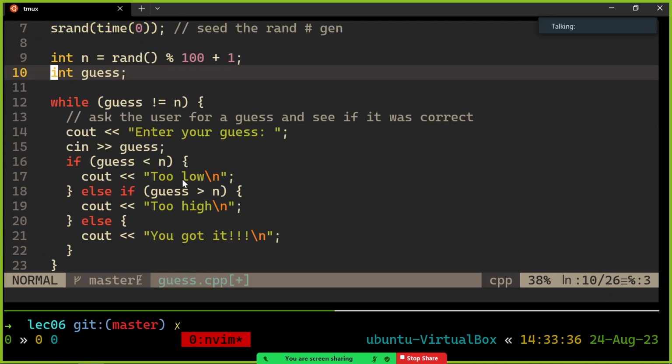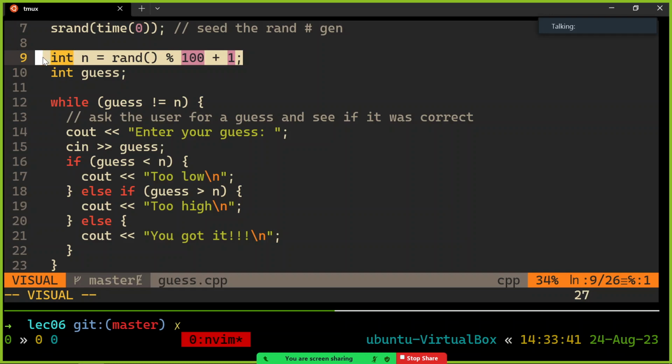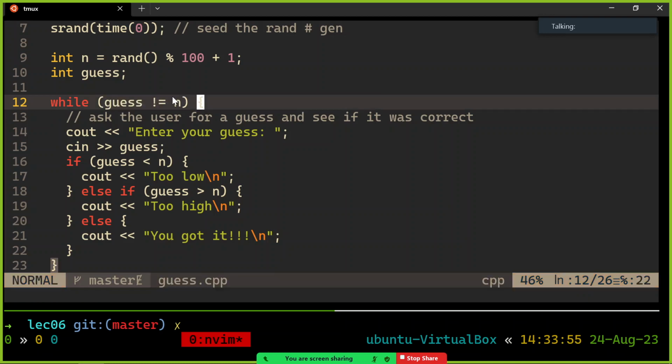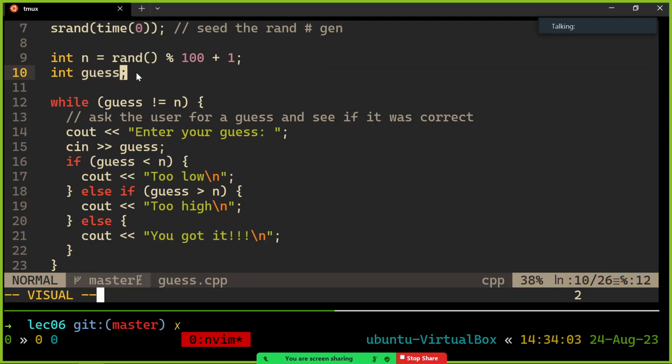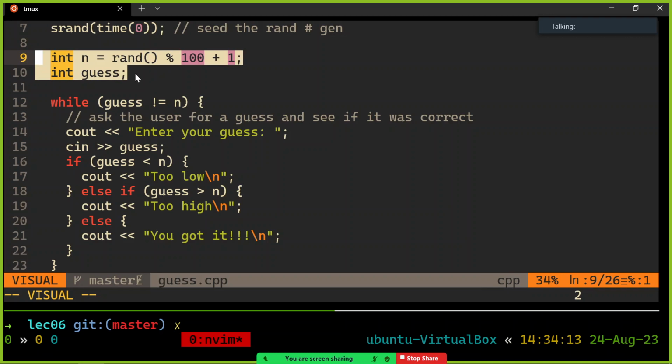What do we think is going to happen the first time you run this body? Because I've picked my secret number. I've declared but not initialized guess, and right here I'm checking this uninitialized variable to see whether it was equal to n. That's not good, right? So this could be anything. In fact, we're getting some garbage value. It could be the case that the very first value of guess, this uninitialized value, is set to the secret number that I'm thinking of. And so it's going to be like, you got it, or it's not even going to ask for anything. It'll end the program. So that's unfortunate.